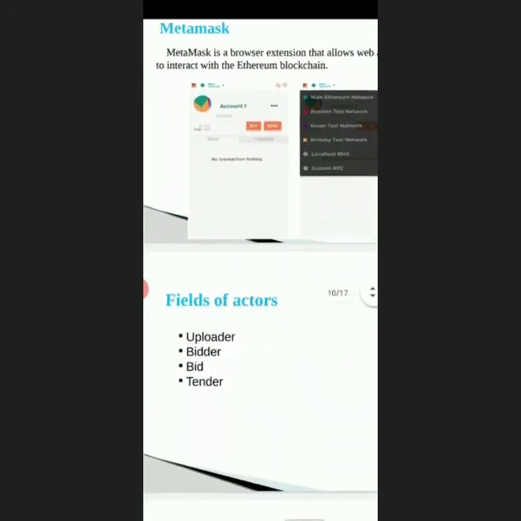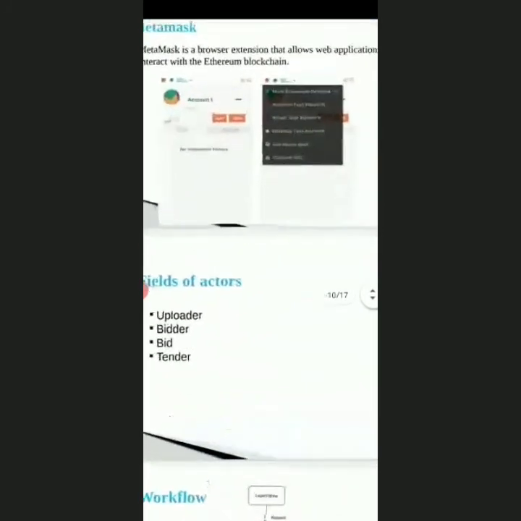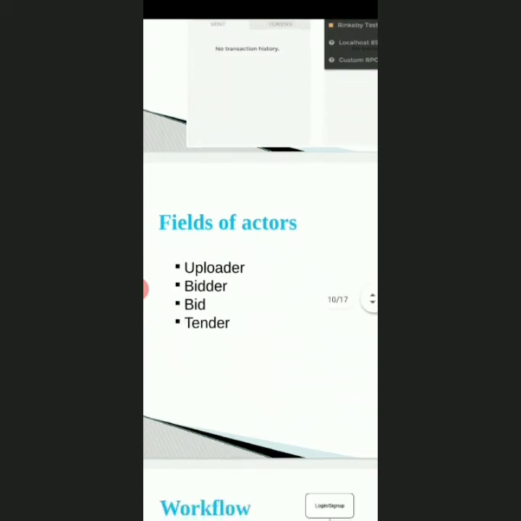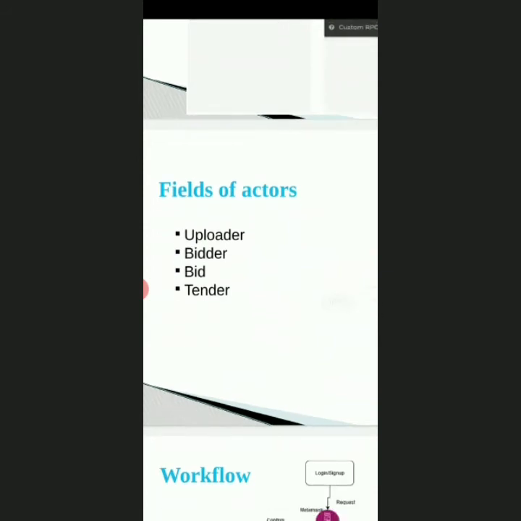Coming to the fields of actors we used in this project, there are four: uploader, bidder, bid, and tender. What is the uploader? The uploader is the one who uploads the products on the website for selling. The bidder is the winner until no one bids on the product with a higher price or the deadline is due. The auctioneer can get the money from the winner and send the product to the bidder.